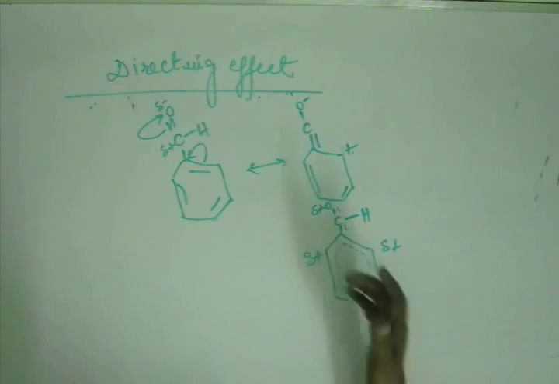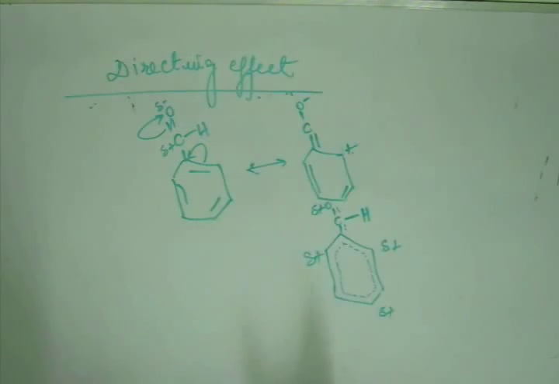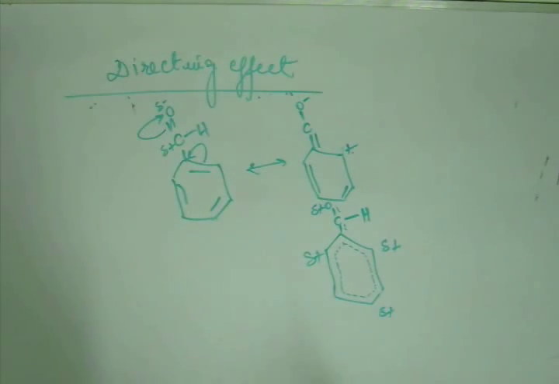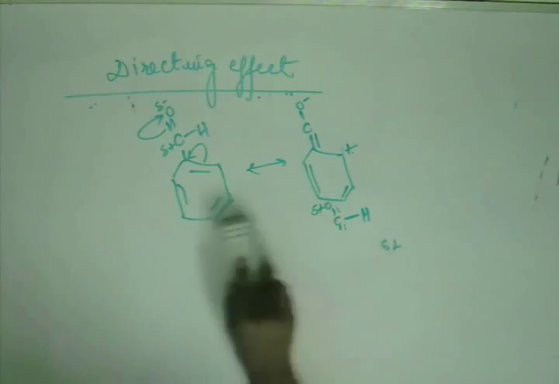When you pump electron, ortho and para become electron rich. When you withdraw electron, ortho and para become electron deficient. So whatever it has to deal with is ortho and para. Meta is neutral to this effect of whatever group is attached to the benzene ring. These two observations are very important to study this topic further. Alright, so bear this in mind. Whenever electron is withdrawn, it is withdrawn from ortho and para. Whenever electron is pumped in, it is pumped into ortho and para. Meta will be quite indifferent to it. Alright, now let's go ahead.